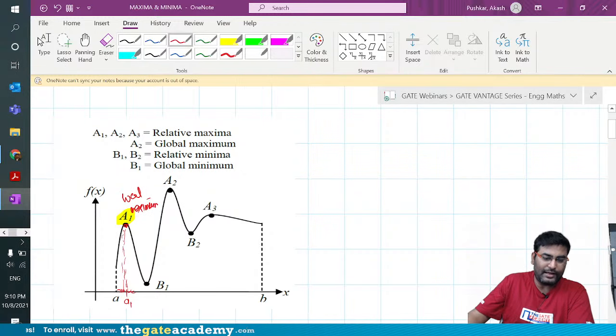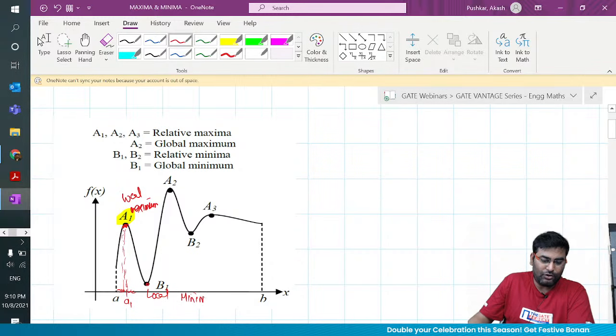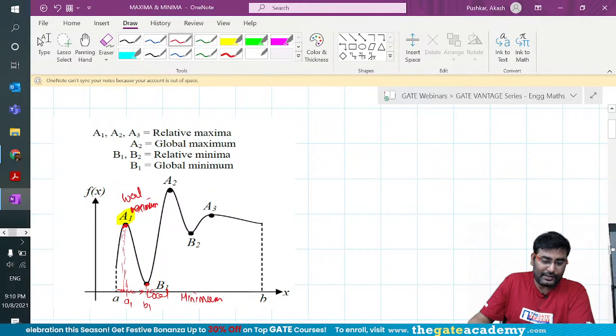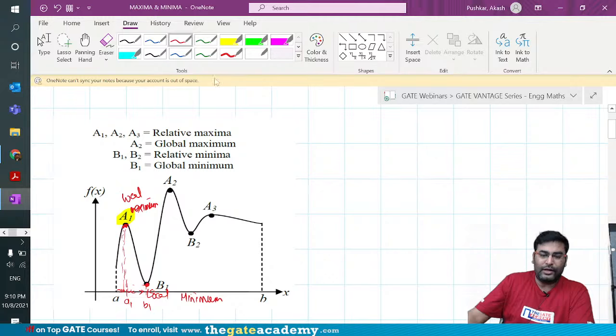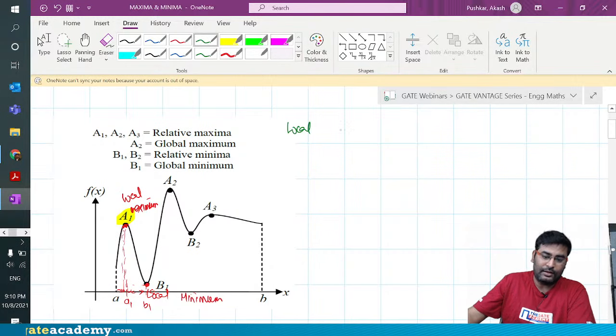Why is it called local, guys? Because it is locally at the highest value compared to the left hand and right hand side values. Similarly, this point is a local minimum. Let's say this is B1; compared to the left hand side and the right hand side, this is the lowest value it can get. Make sense? So there are two kinds of concepts in maxima and minima. One is local and the other is global.